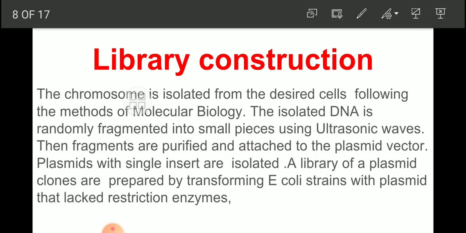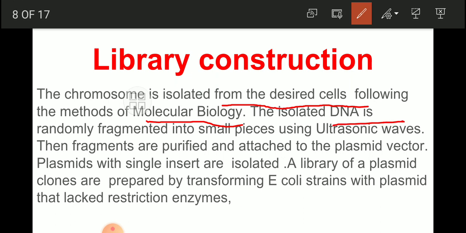Now library construction. In case of library construction, the chromosome is isolated from the desired cells. First of all, we have to isolate the chromosome from the desired cells, following molecular biological methods. With the help of this methodology, we have to isolate the chromosome from the desired plant cells.